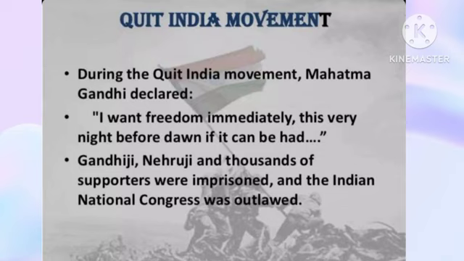Then in 1939, the British government unilaterally declared that India too would participate in the Second World War. The Congressmen in the cabinet resigned their posts. At this juncture, the Muslim League celebrated Vimukti Diwas. It did not participate in the Quit India movement. It put forward its proposal for the partition of India.